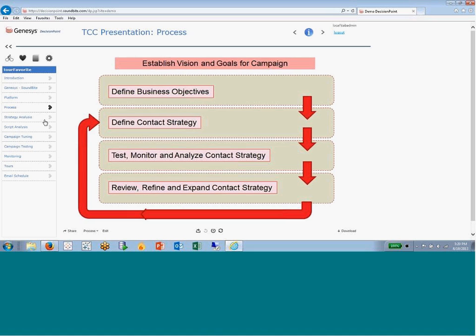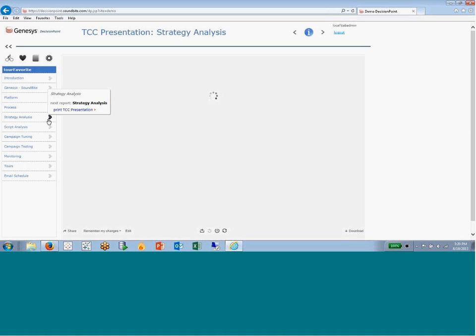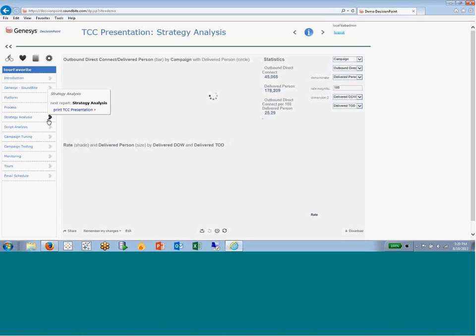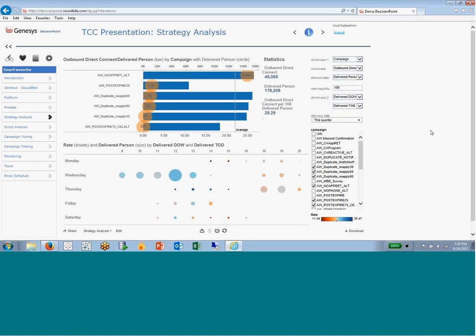So what I'm going to get into next are a few of the dashboards that we built in Tableau that speak to that business process that I just reviewed. This is one that gets to what we call strategy analysis. This, again, are things like when should we be sending phone calls, or when should we be sending text messages to optimize the outcome, time of day, day of week, type of device. This is really meant to help us analyze and identify opportunities for improvement.